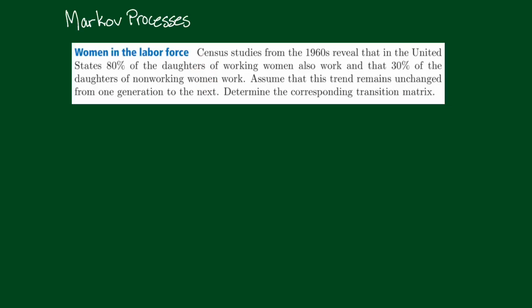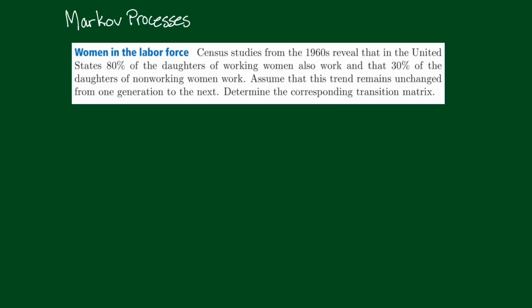We'll summarize all this in just a minute. Assume that this trend remains unchanged from one generation to the next. Determine the corresponding transition matrix. All right, so there's a lot going on here. Let's see if we can summarize it. From studies in the 1960s, what we had is that 80% of daughters of working women worked.